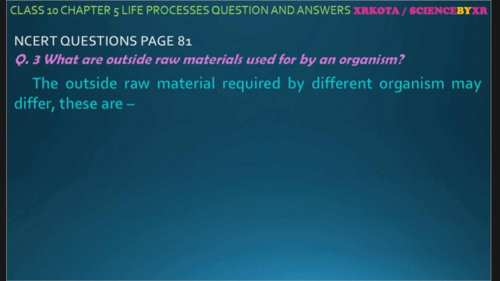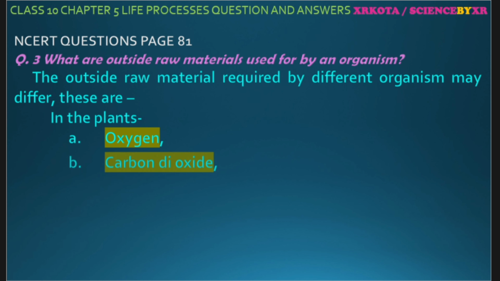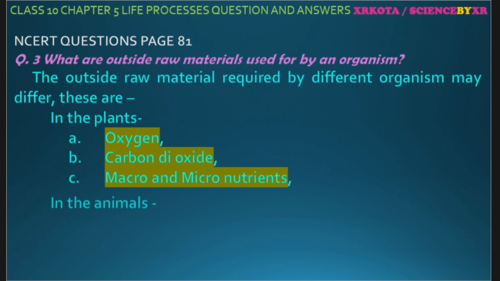Question number 3: what are the outside raw materials used by living organisms? Now again the raw material required by different organisms differs. For plants, it is oxygen for respiration, carbon dioxide for photosynthesis, and macro and micronutrients to make new molecules. In animals it is oxygen and food. Now plants even require light, but light is not a raw material. So since material is asked, we use only these things.